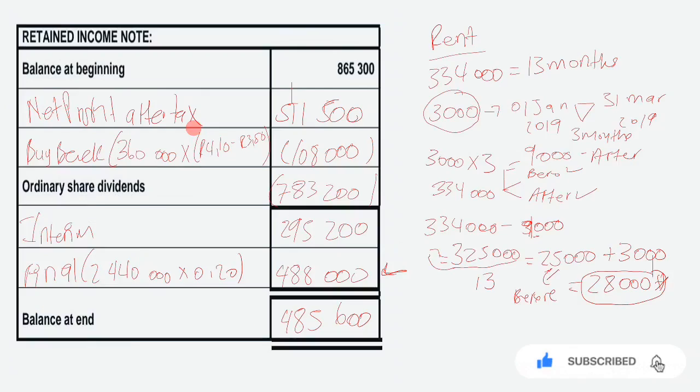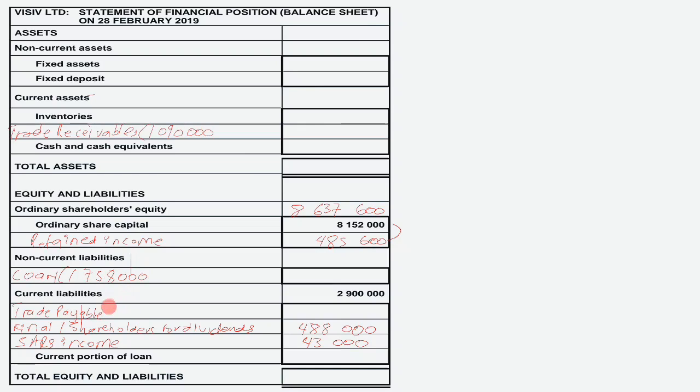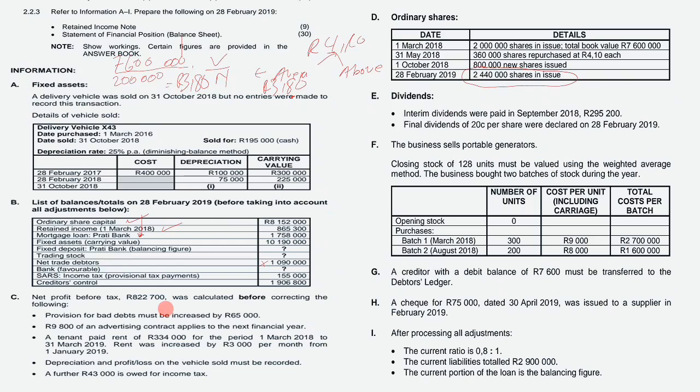And then the next balance, it's going to be SARS, it's sorted. Creditors control, nice. So creditors control was 1,906,800, right? So meaning our trade payables was 1,906,800. So now we have our opening balances, guys. We can settle our adjustments.